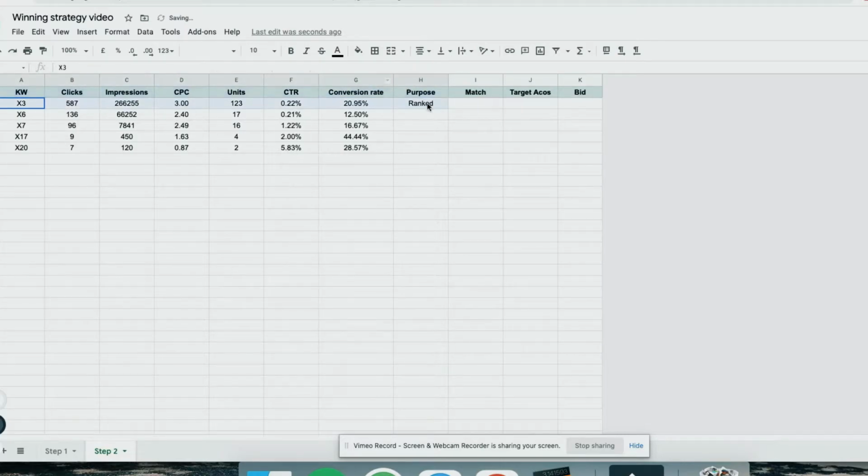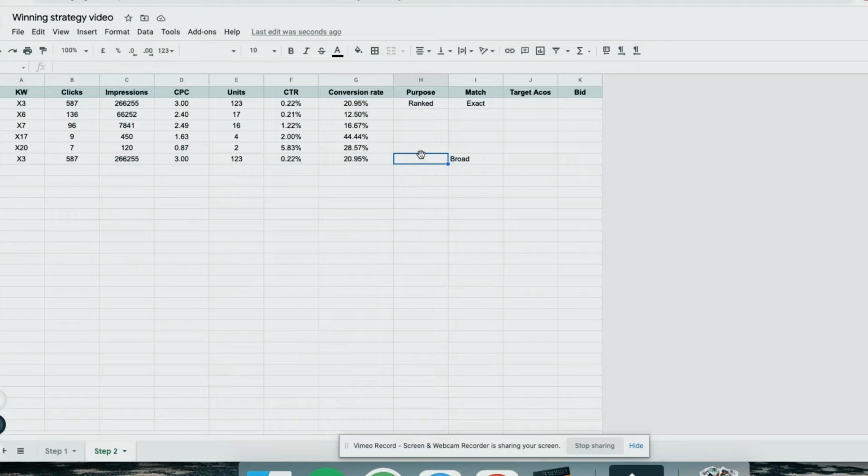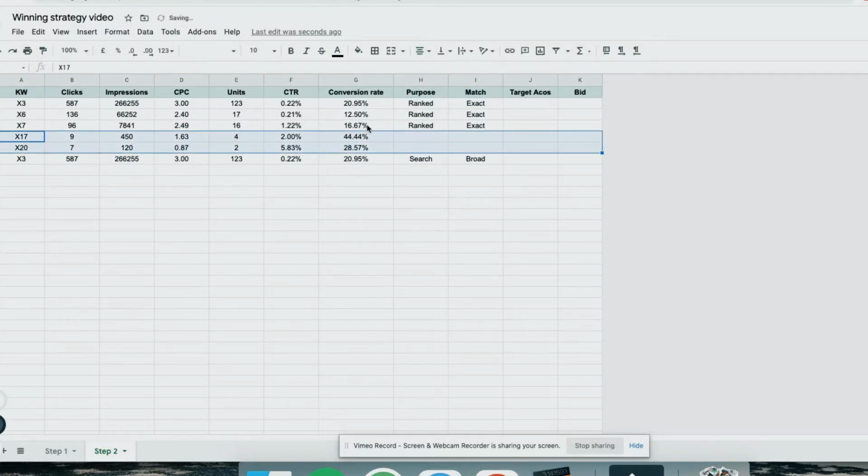Also, this is the main keyword. I will copy it and do a broad campaign too, because it will help me search for more keywords. So I'm going to do 2 campaigns: one to get ranked, not in the main keyword but in longer tail keywords that contain it, and also one to search for new longer tail keywords that contain this keyword. This is to get ranked, and these 2 are keywords that contain 3 or 4 words each, so I am more likely to get ranked in them.